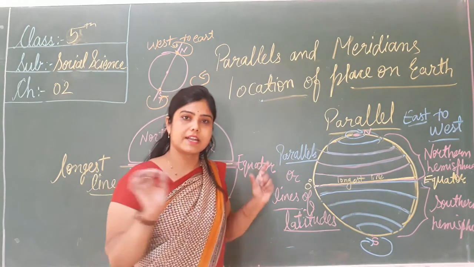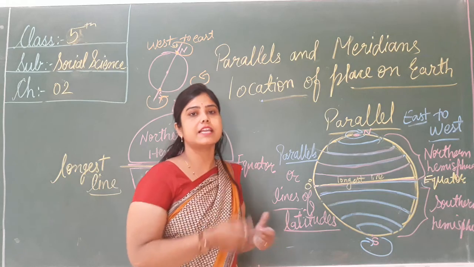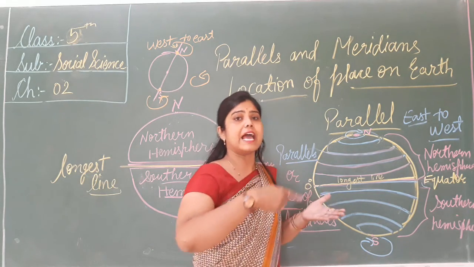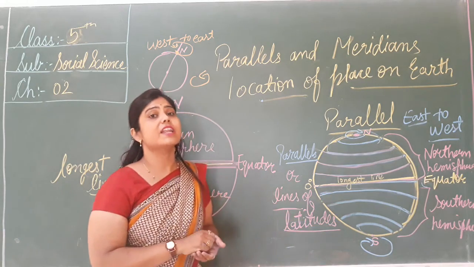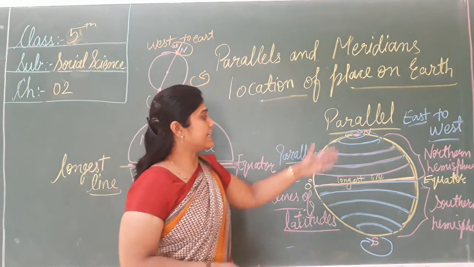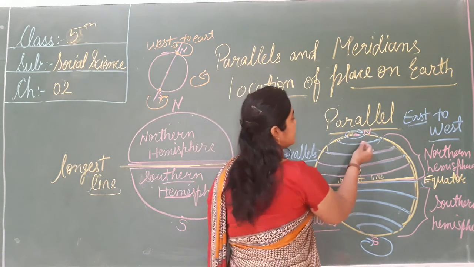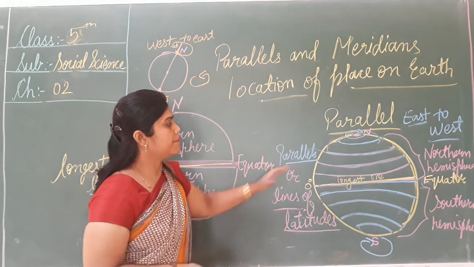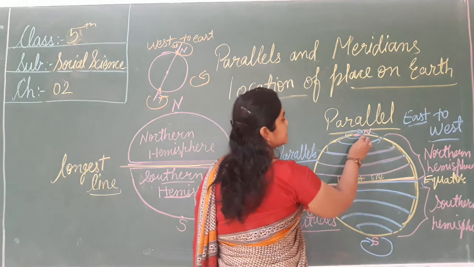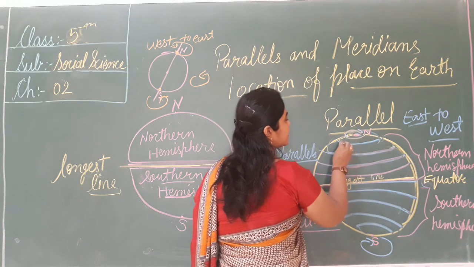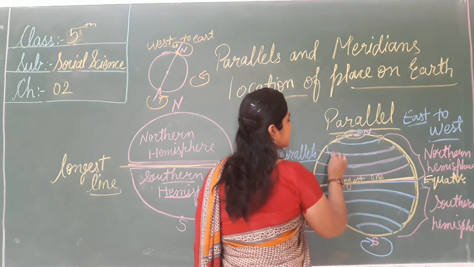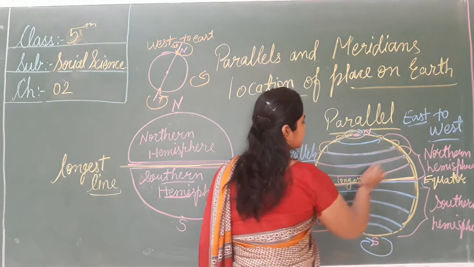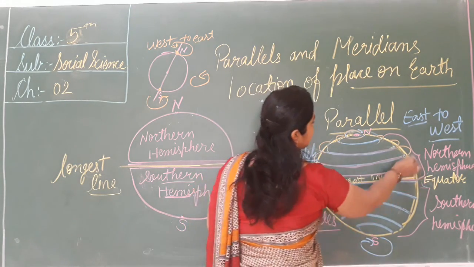हमारी अर्थ पे कोई सर्कल नहीं है. It is the imaginary line. Scientist ने क्या है? That is the imaginary line to find the location on earth. So that is the circles. These are not lines. These are the circles. In parallels, this is a set of circles. Here is a circle. Here is also a circle. So these all are the circle set.